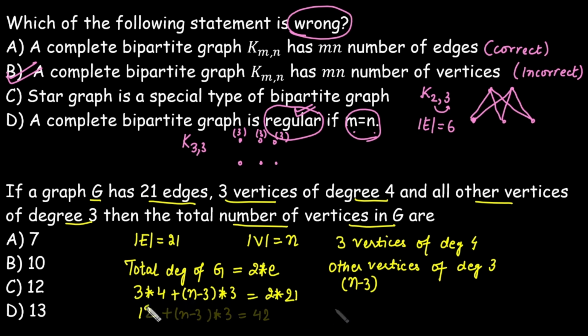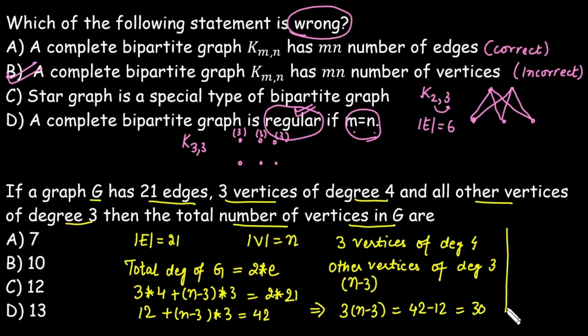Here it is 12. Simplify this: 3 times (n minus 3) is equal to 42 minus 12, that is equal to 30. From here, n minus 3 is equal to 30 by 3, that is equal to 10. So n is equal to 13. Hence, option D is correct.